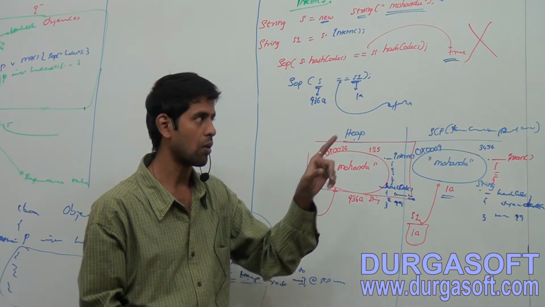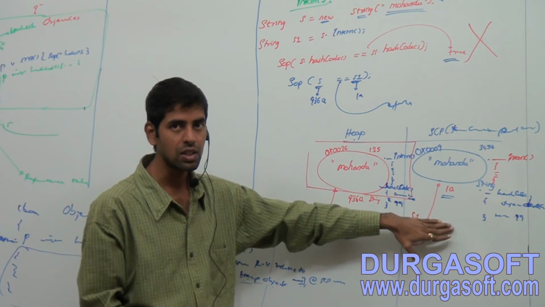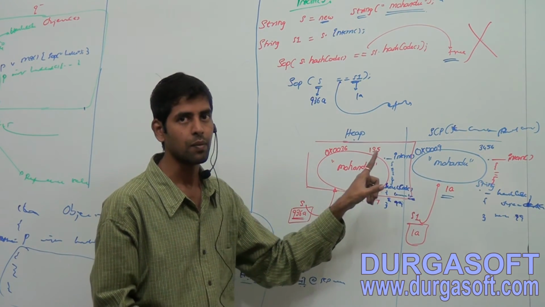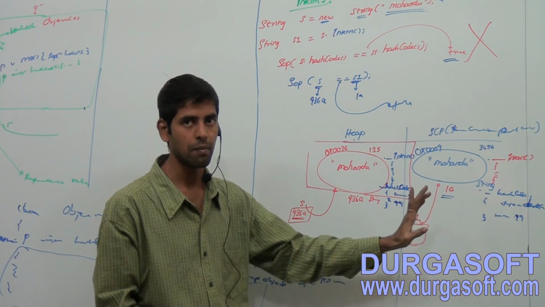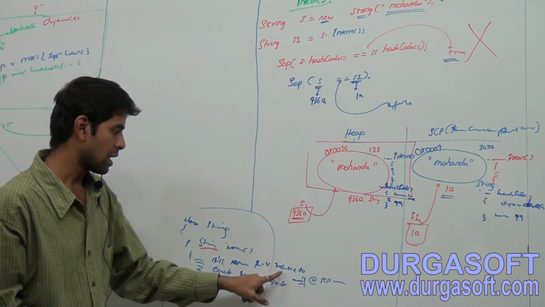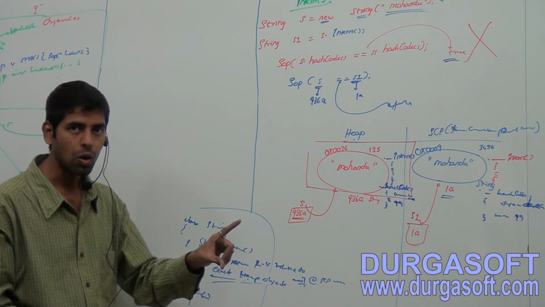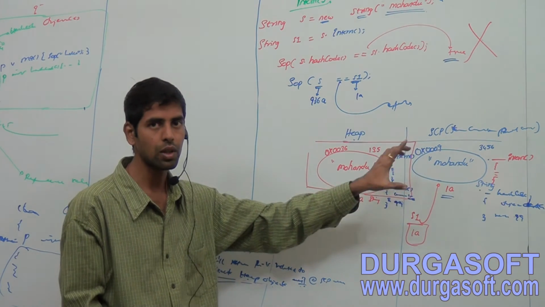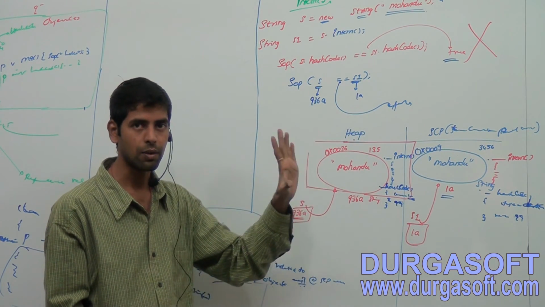An object available in the SCP area, such that both the objects' data, that is heap object data and SCP object data, must be the same. That is the meaning here: the reference value related to the exact heap object available in the SCP area. Tricky thing, so try to understand with the memory representation so that it will be dead simple.